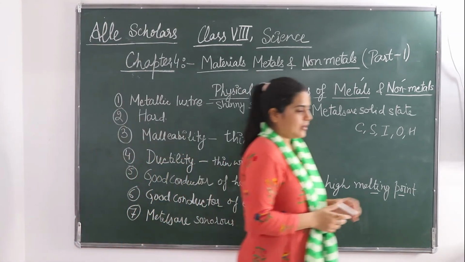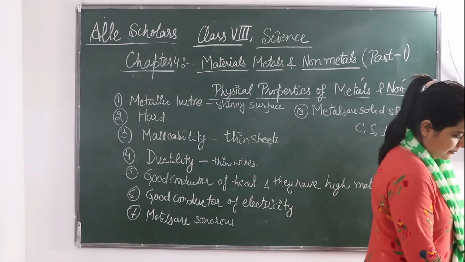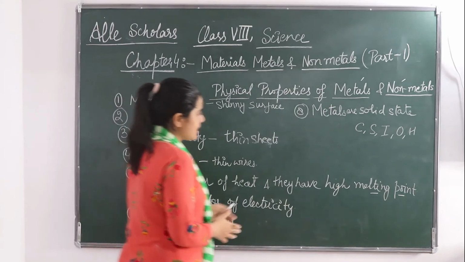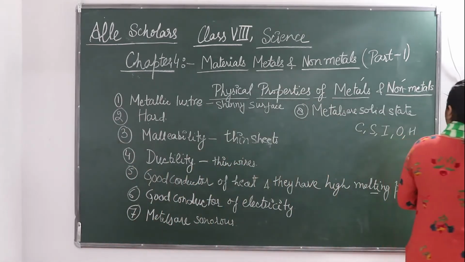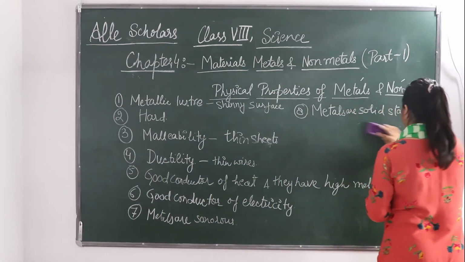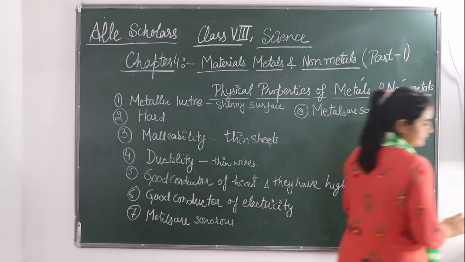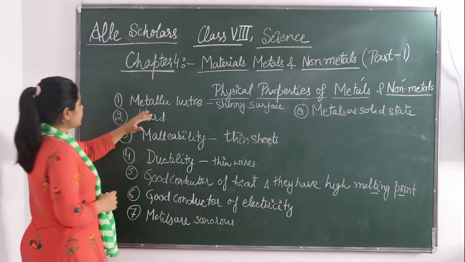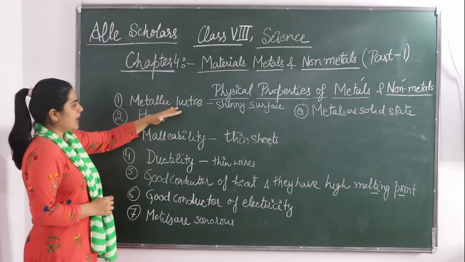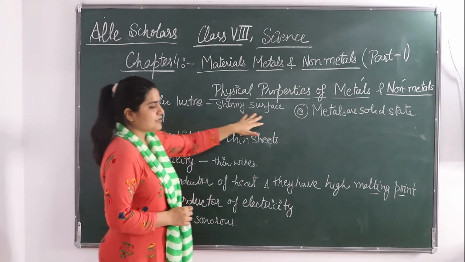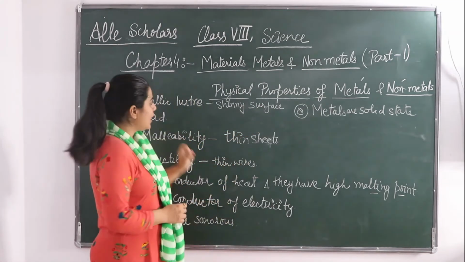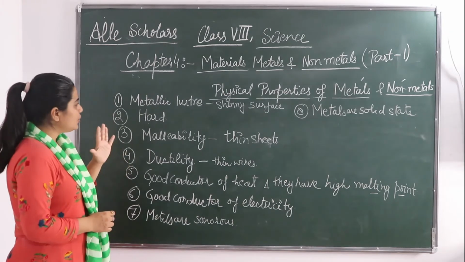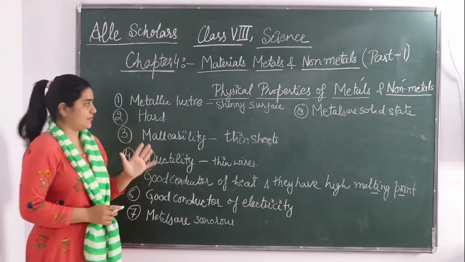Okay. So non-metals have physical properties like metals. Let's see what physical properties these non-metals have. Okay. So the first thing about metals, we have seen that they have a metallic luster, means they have a shiny surface. And in case of non-metals, non-metals do not have a shiny surface.